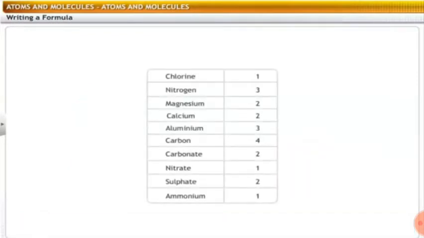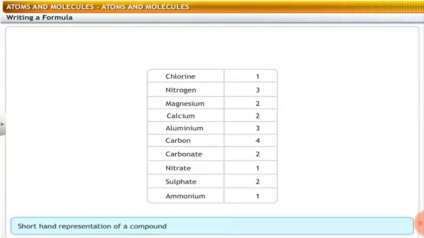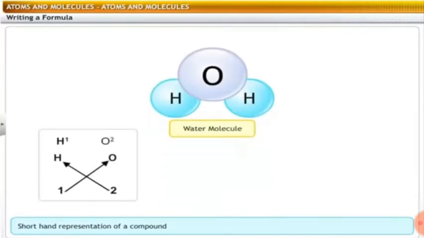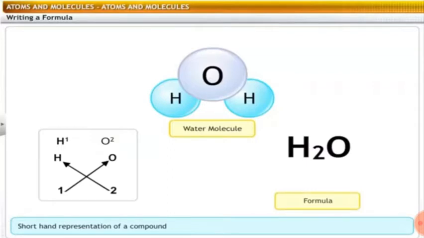The knowledge of valency helps to write the formulae of the compounds. A formula is the shorthand representation of the compound. For example, consider a water molecule. It has hydrogen and oxygen. So the symbol of hydrogen is H and oxygen is O. And its formula is H2O. Let's learn to write the formula. To write the formula of compounds, we follow certain rules.